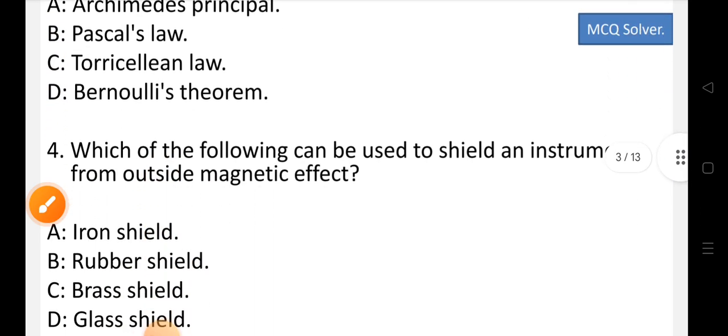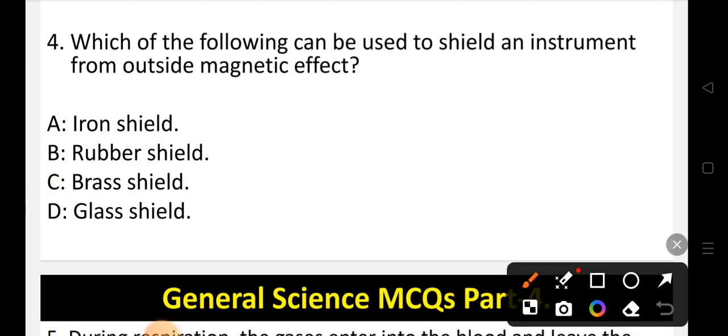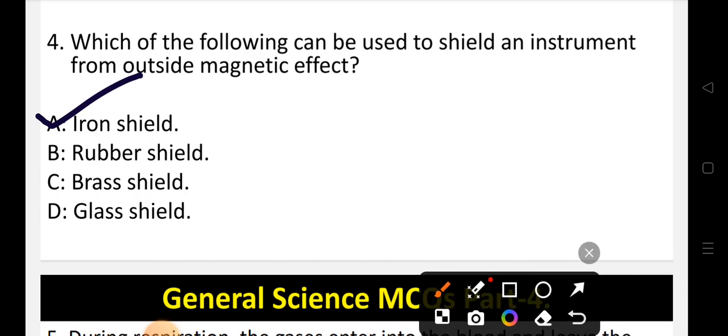Now let's move to question number 4. Which of the following can be used to shield an instrument from outside magnetic effects? Options are option A iron shield, option B rubber shield, option C brass shield or option D glass shield. So the shield which can be used to protect an instrument from outside magnetic effect is, the correct option is option A, that is iron shield. So A is the correct option.